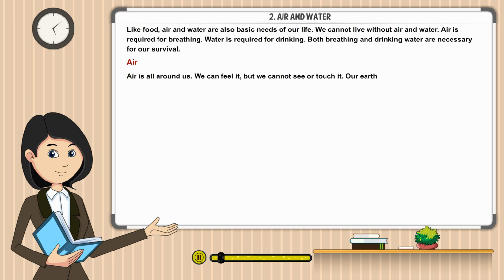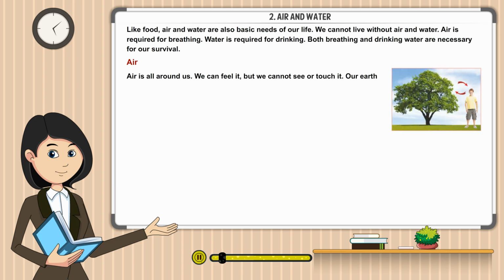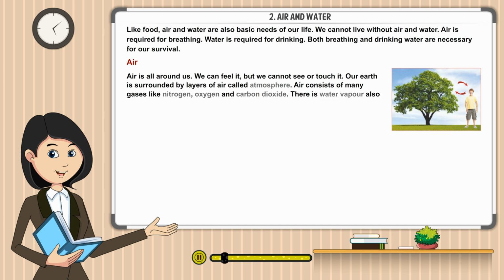Air. Air is all around us. We can feel it, but we cannot see or touch it. Our earth is surrounded by layers of air called atmosphere. Air consists of many gases like nitrogen, oxygen, and carbon dioxide. There is water vapor also in the air.